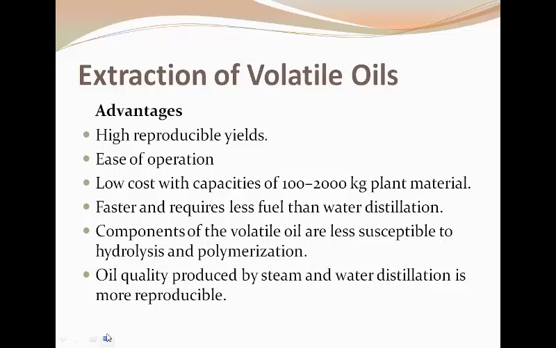The cost is low because of less fuel consumption, with a high capacity of plant material, that is, from 100 to 2000 kg of plant material can be used to extract the volatile oil. This method is relatively faster than water distillation.